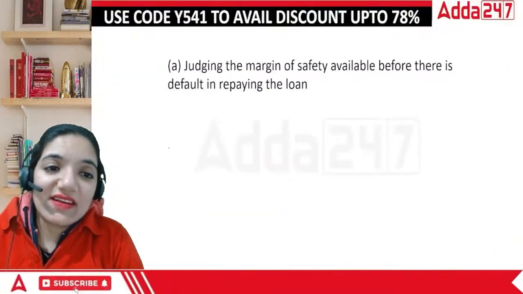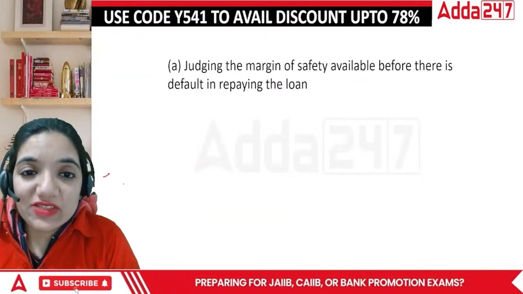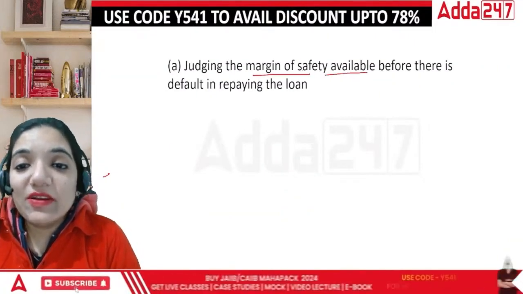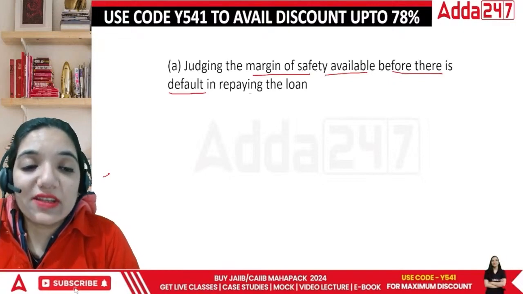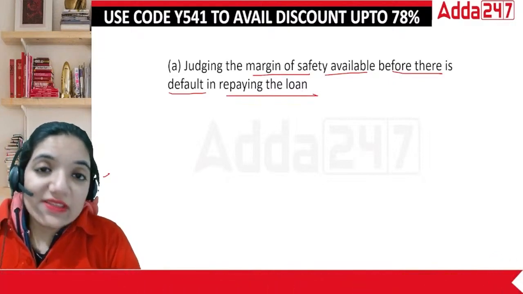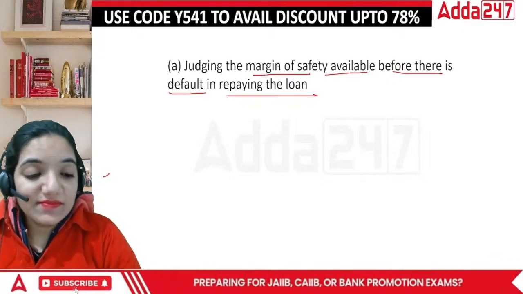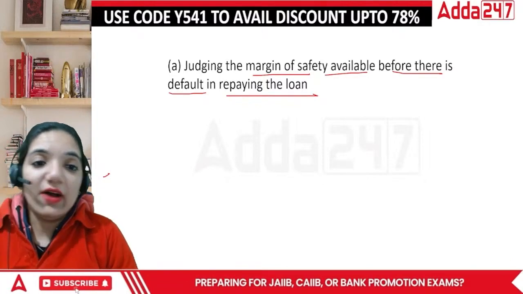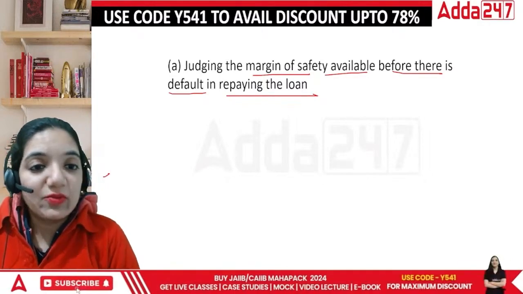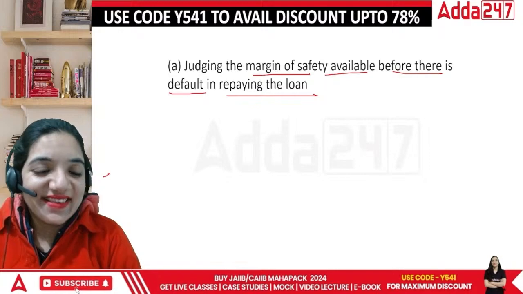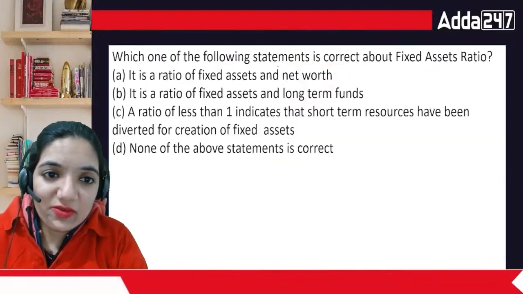So in this case, the correct answer is judging the margin of safety available before there is a default in the repayment of loan. Where is the particular surety? Without that surety, how can I give loans to someone? Okay, goes to the next point.